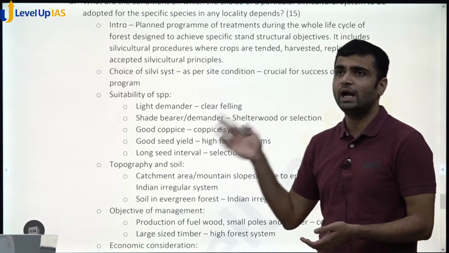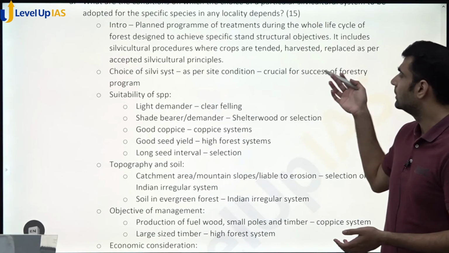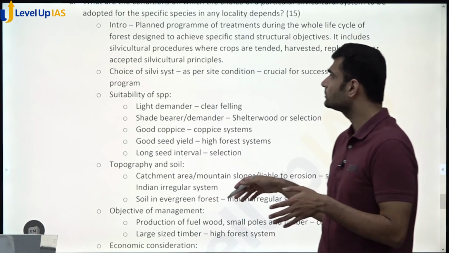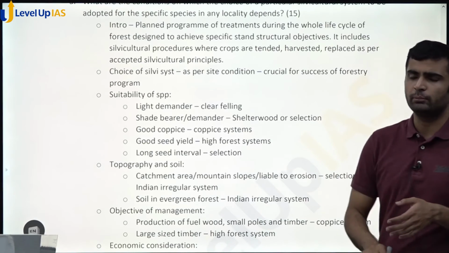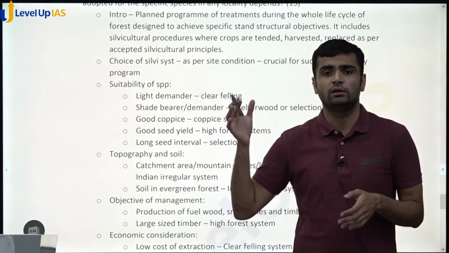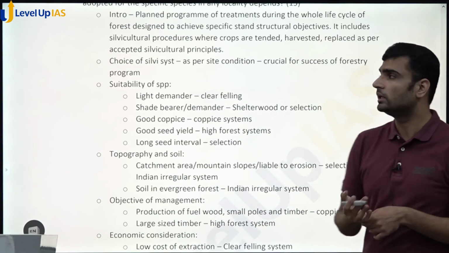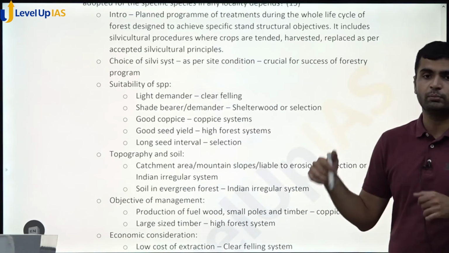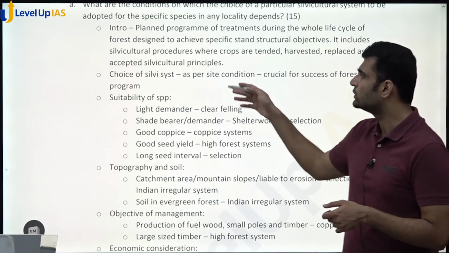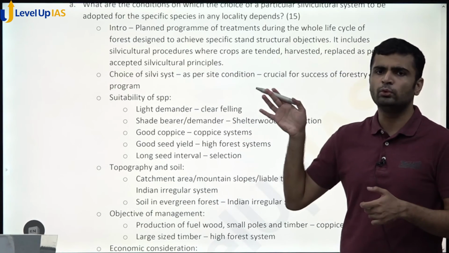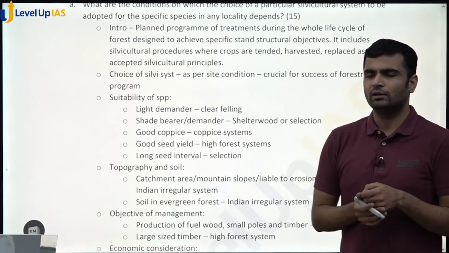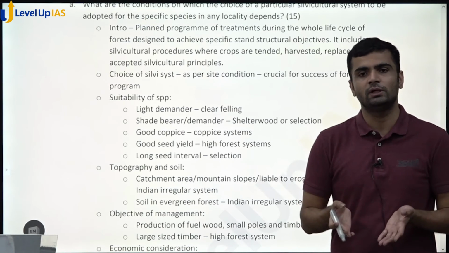A silviculture system is basically a planned program of treatments which are given to a forest during its whole life cycle, designed to achieve specific stand structural objectives. So it includes procedures by which crops are tended, regenerated, or harvested according to accepted silvicultural principles. This is the standard definition of silvicultural system, which you can write. Again, if you have mugged it up, it would become very easy for you to write in the examination hall, and you can be sure that there will be a question on silviculture system.